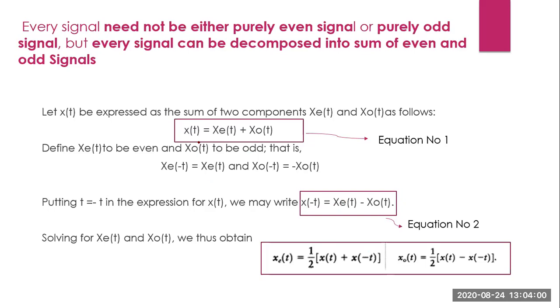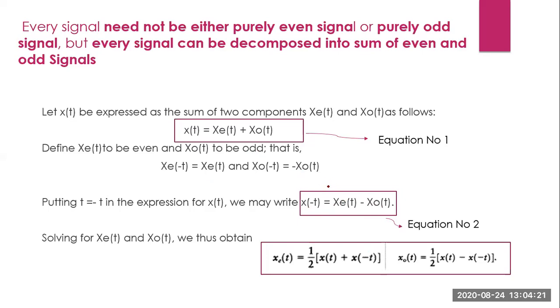So x of t will be equal to x e of t plus x o of t, which means x of minus t will be equal to x e of minus t plus x o of minus t. So you can write x e of minus t as same as x e of t, and x o of minus t as minus x o of t.